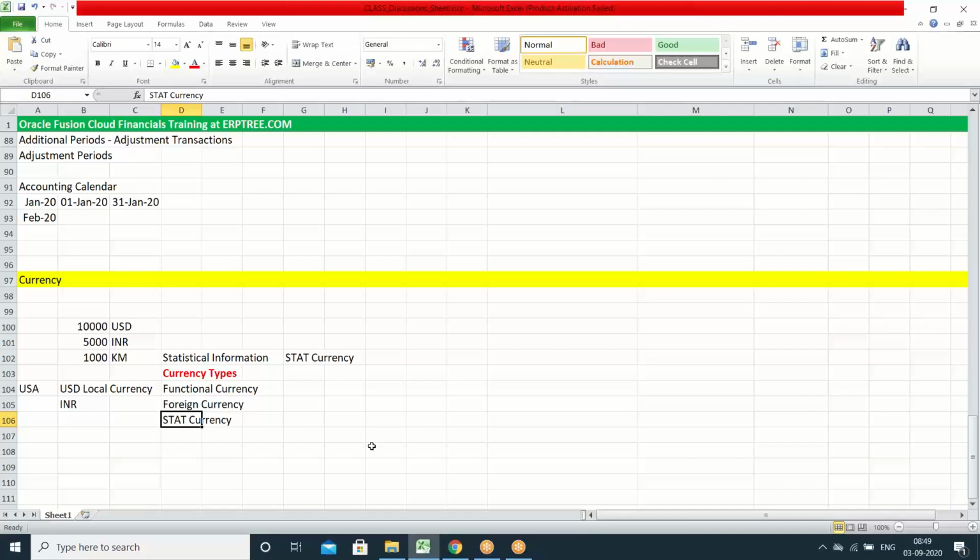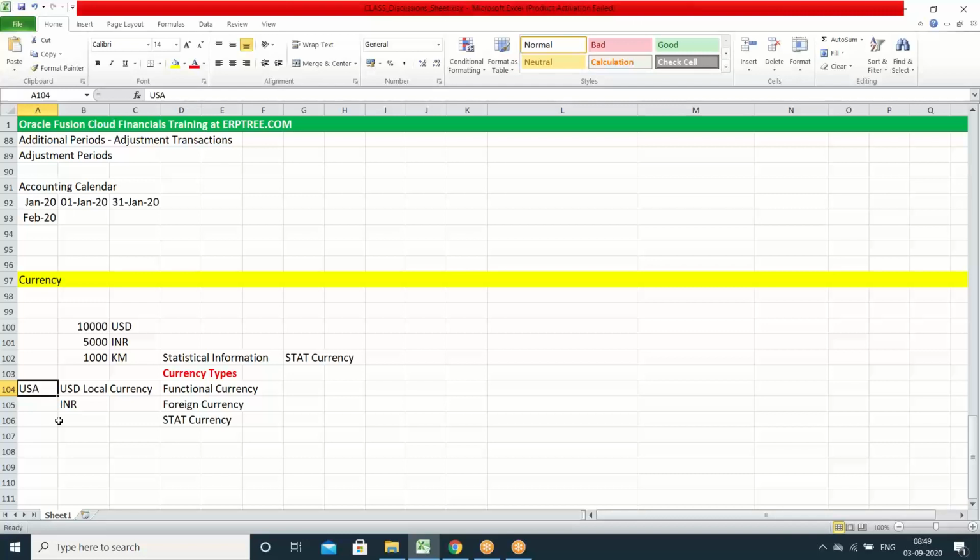Do you specify any currency conversion here? Yes, we specify currency conversion when we record a foreign currency transaction. Say we are doing business in the US and you have one transaction with an India customer. For the India customer, maybe you have to do the billing in INR. Our functional currency is USD. In these scenarios, you have to use currency conversion. That means when you enter $1 equals how many INR, the conversion we have to create. When we are doing foreign currency transactions, currency conversion rates we have to create in the system.